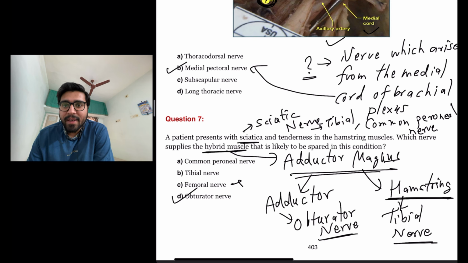Tibial nerve is supplying actually the adductor magnus, but that is involved in this sciatica. So this is not the answer. And common peroneal nerve is not supplying the adductor magnus muscle. So this is also not the answer. So the answer here is obturator nerve, which is supplying the hybrid muscle, and that part of hybrid muscle, that is adductor part of the adductor magnus, that is likely to be spared, and that is supplied by obturator nerve. So then let us move on to the next question.